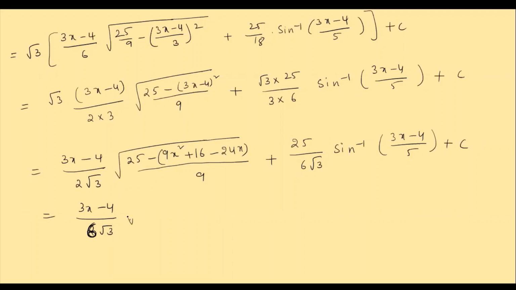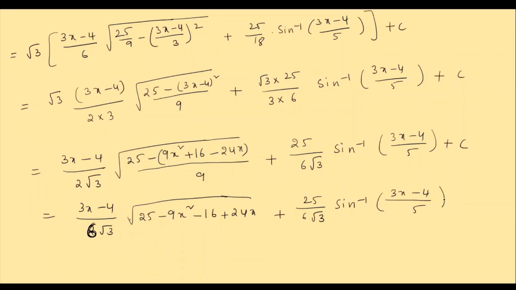Under root of 25 minus 9x square, minus into plus is minus 16. Minus into minus is plus 24x. Okay. Plus 25 by 6 root 3 into sin inverse of 3x minus 4 by 5 plus c.